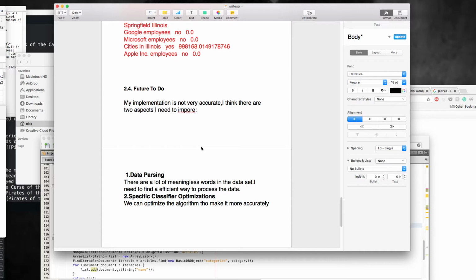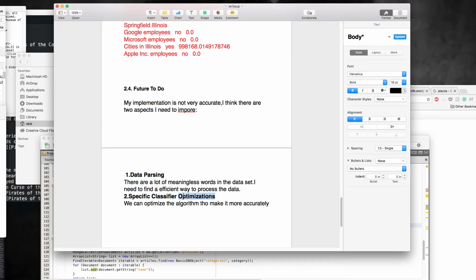I need to find a proper way to parse the data. I think it's difficult because different articles have different structures. Maybe there is a better way to parse all the data and remove the meaningless words in the articles.